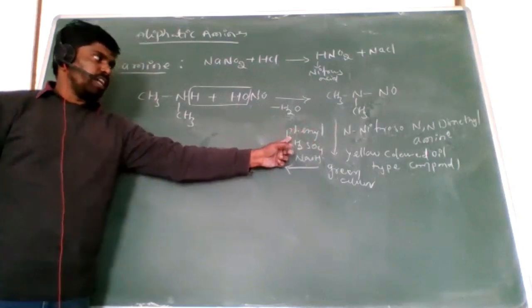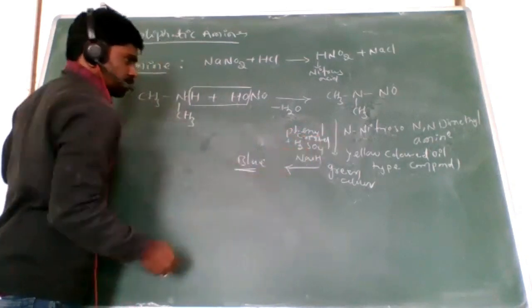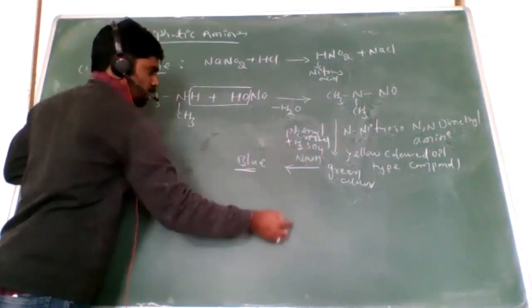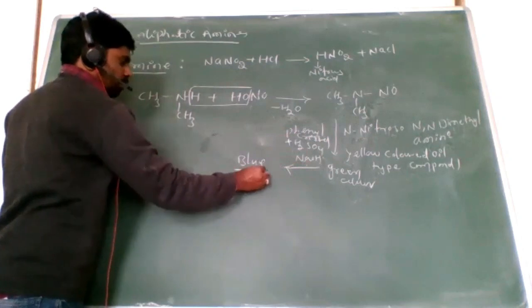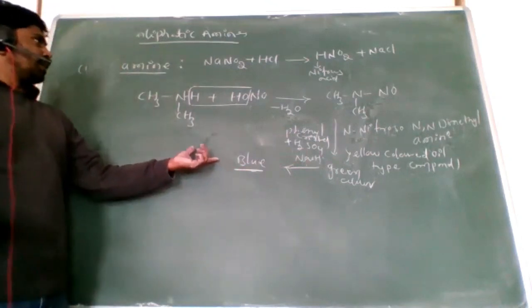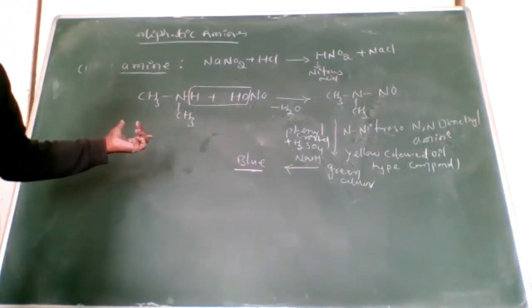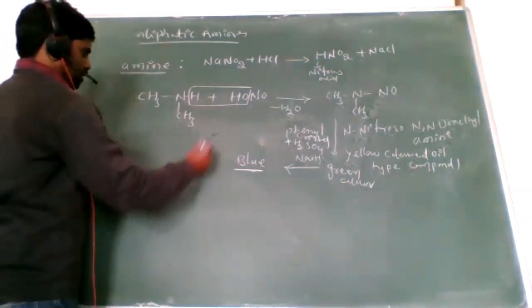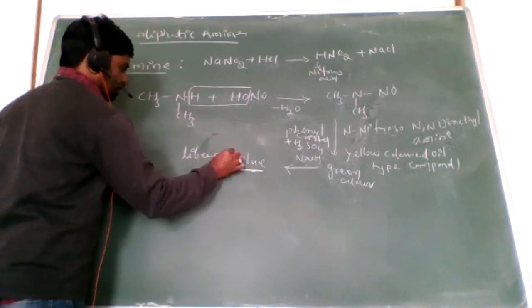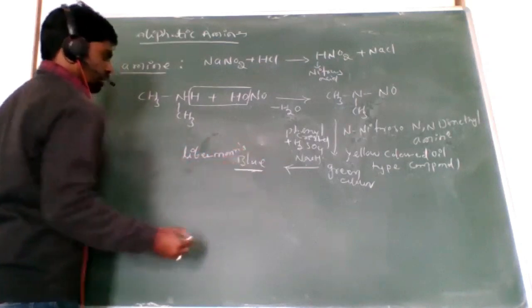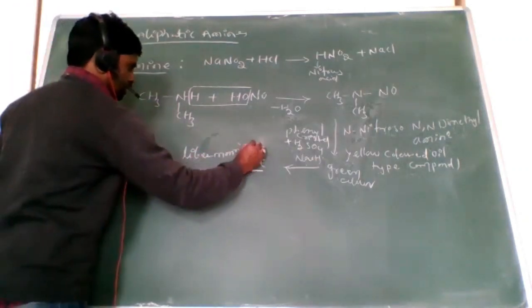Now when you add phenol crystals and H2SO4 drops, it becomes green, and when you add the base, it becomes blue. So this is the identification of secondary amines. Now this process is called Liebermann's nitroso reaction.